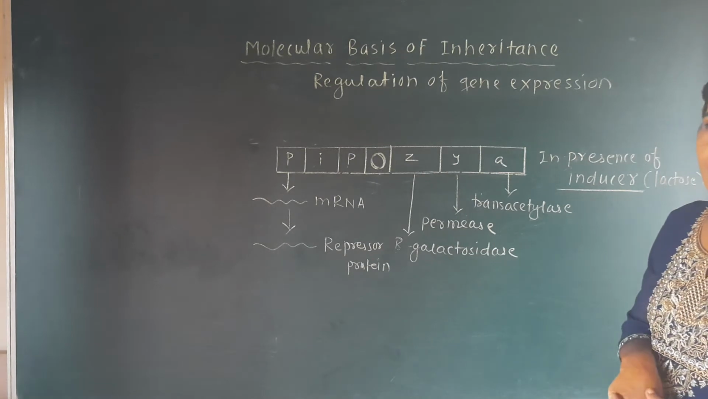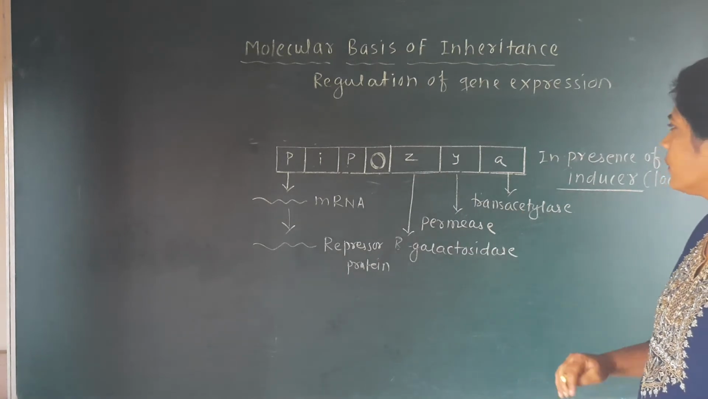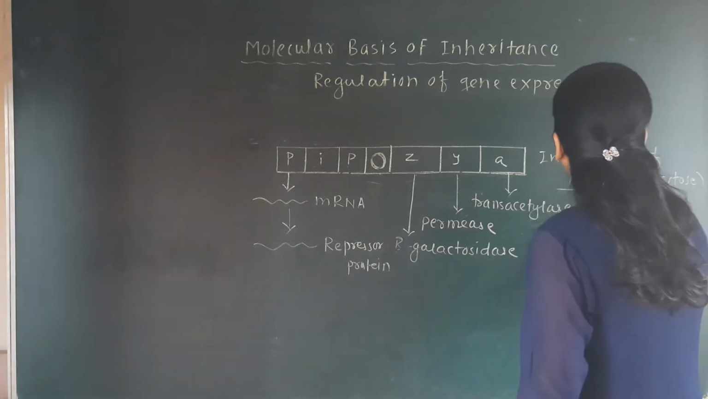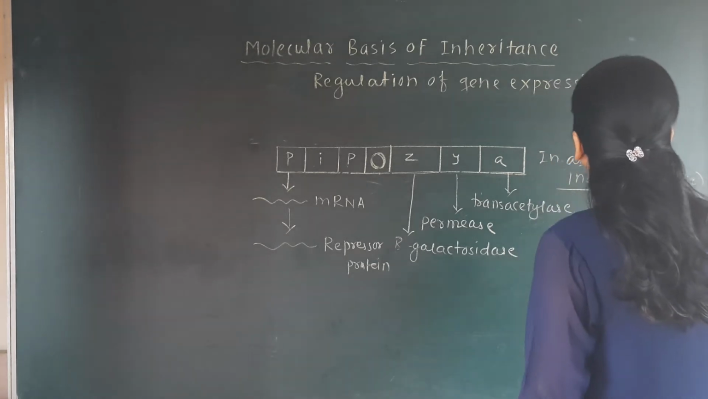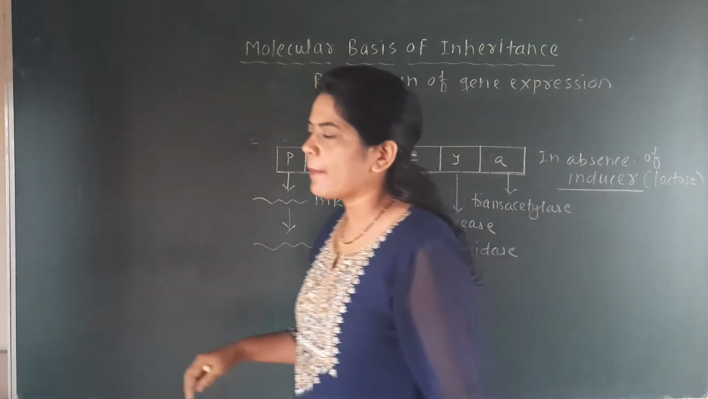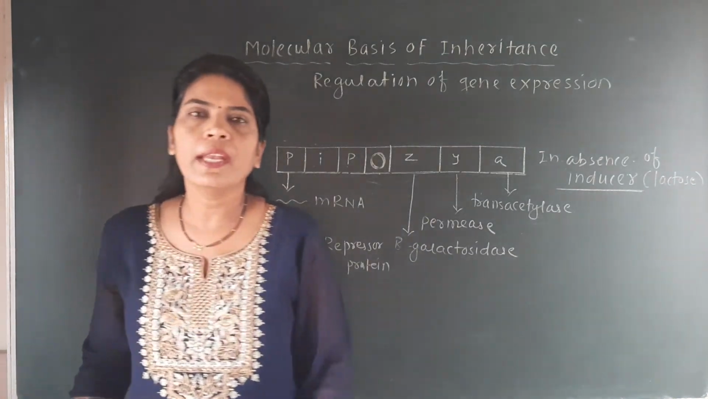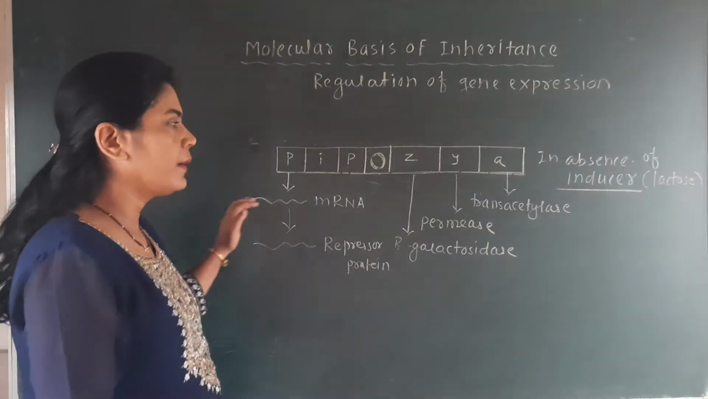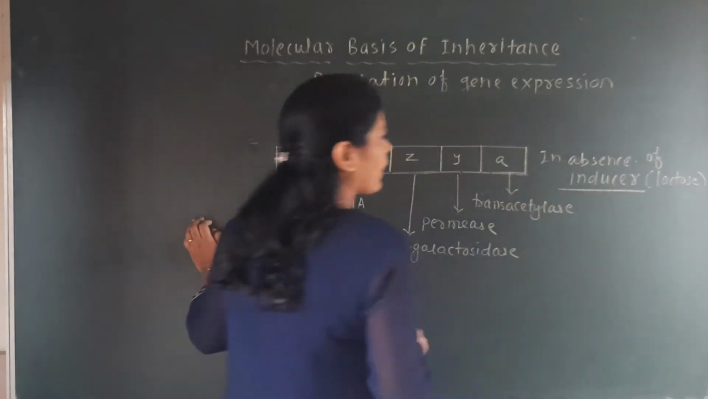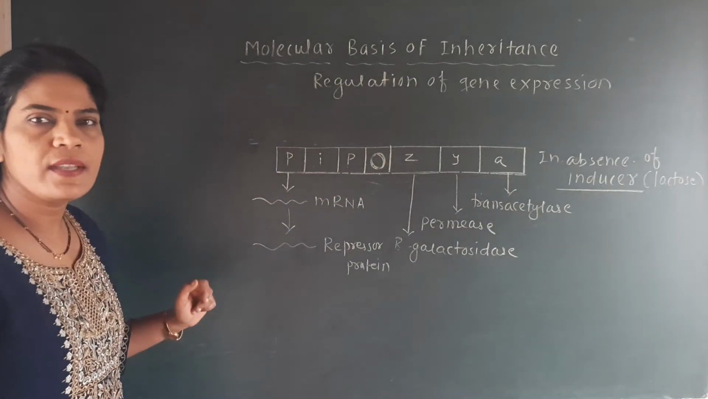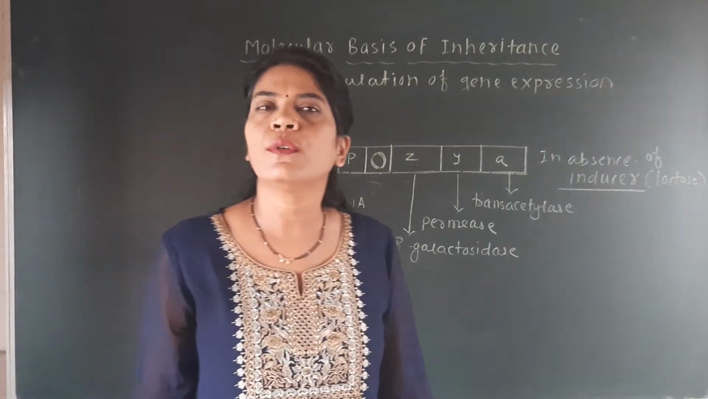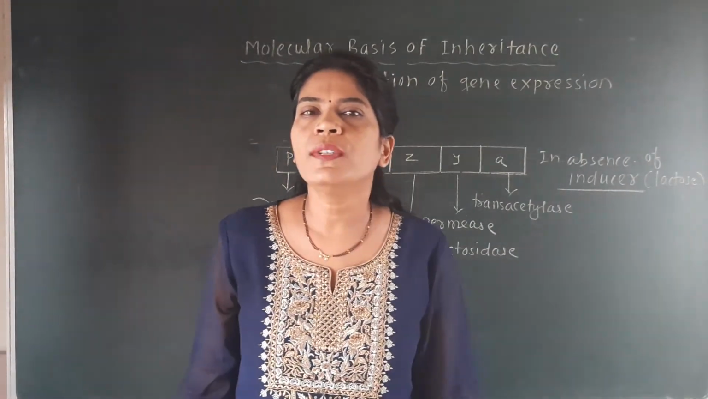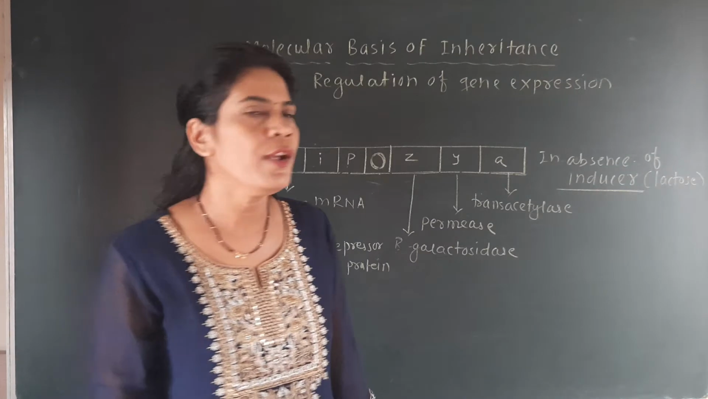Here we have seen the role of this, but we have to see first in the absence of inducer, that means in the absence of lactose, when the E. coli, I am repeating the same point, is not using the lactose sugar and is instead using the glucose sugar, how this lactose metabolism can be operated.